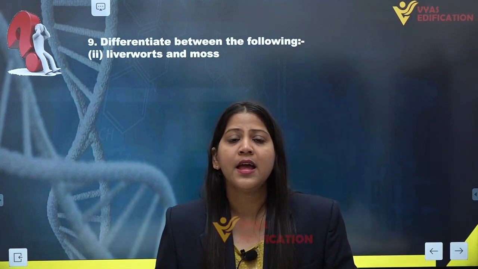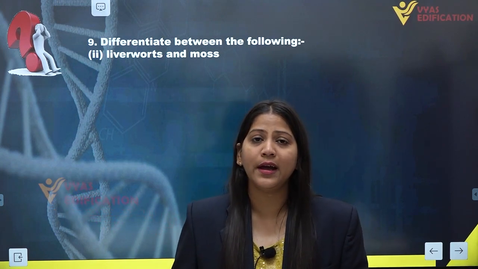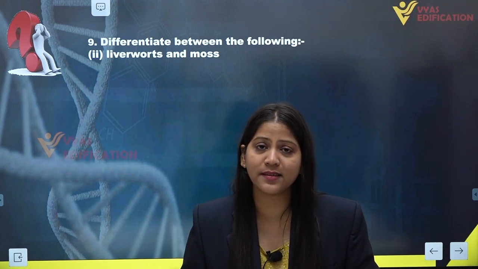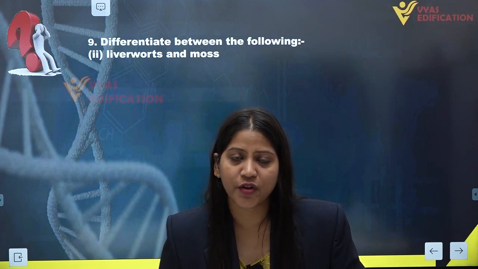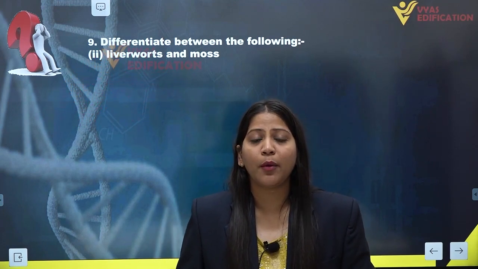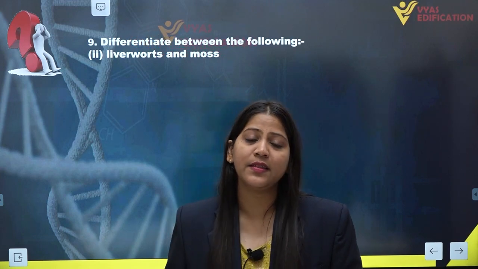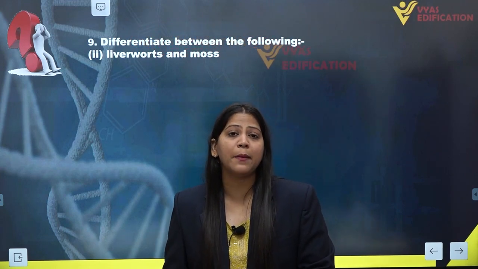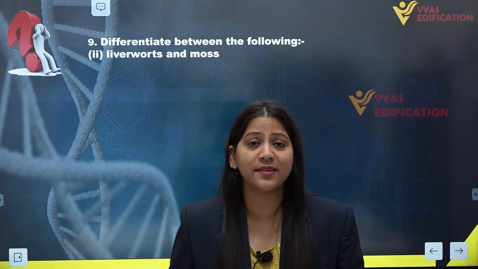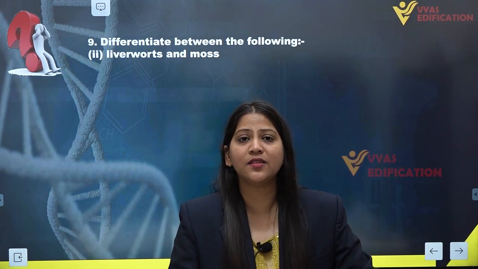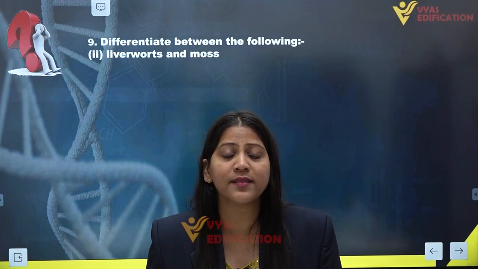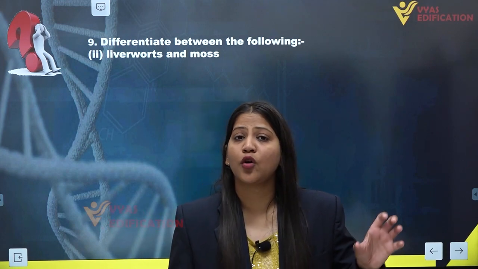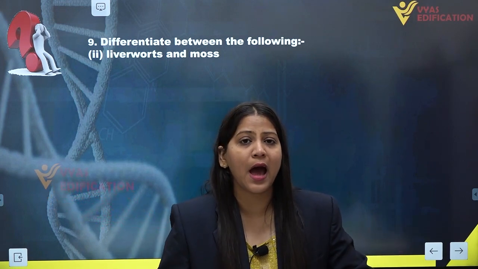Next, the body of a liverwort is thalloid, and in mosses the body is foliage and laterally branched. In liverworts there are also gemma cups, inside which gemma buds are produced, which is a means of asexual reproduction. The gemma cups are present in liverworts, and in mosses they are completely absent.